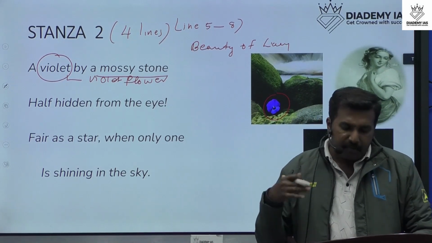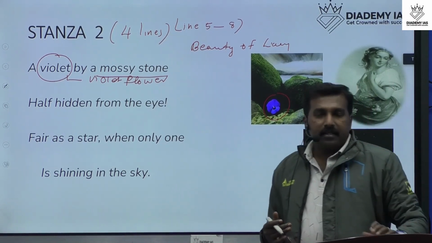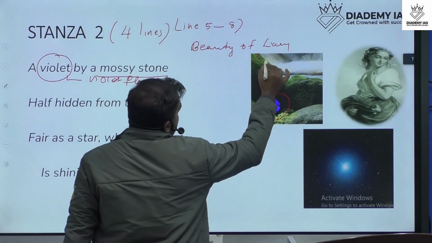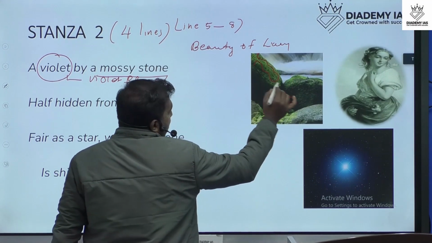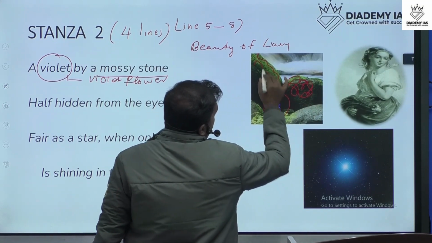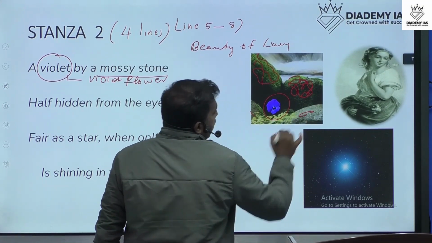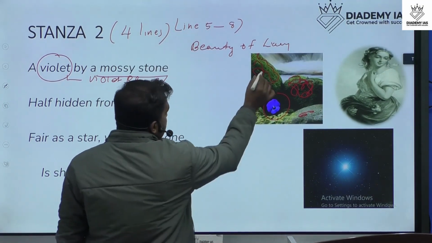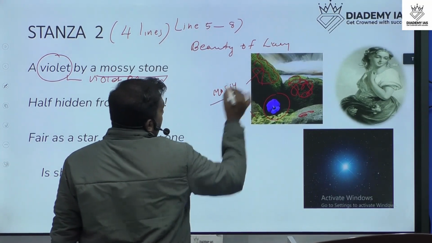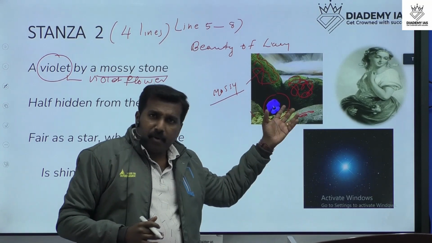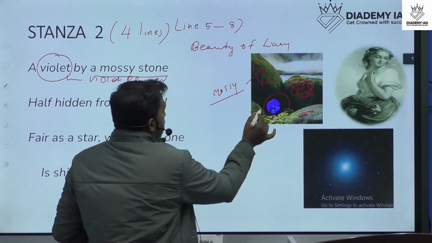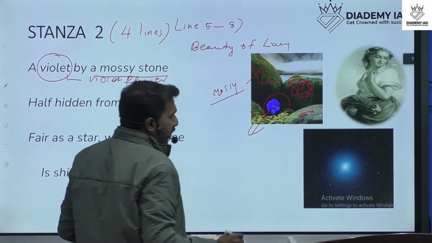What is mossy? Mossy means daldalka. A green coverage or green layer which grows on the rock, that is mossy. And near this mossy stone there is a flower, a violet flower.